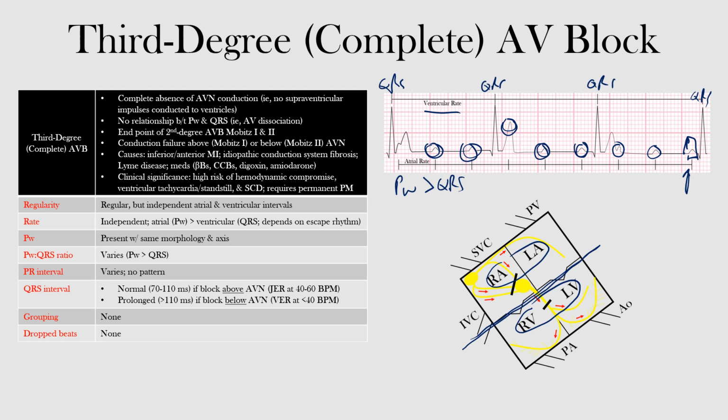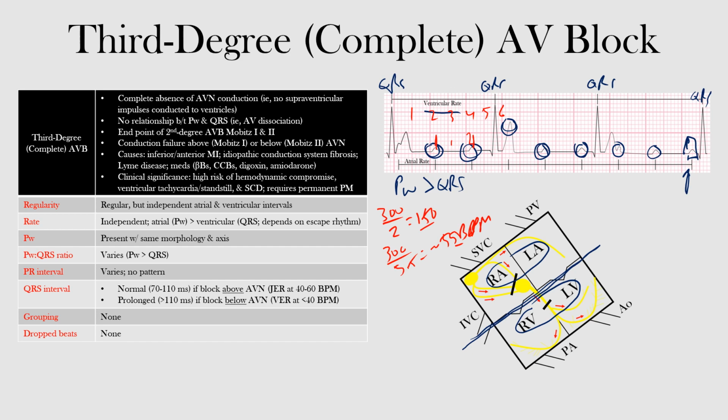So if we were to find the rates of these two, let's just try that here, okay? Now if we looked at our P waves, here's one P wave, and there's the next one, okay? So there's about two of the big thick lines between it, so 300 over 2 is 150. So our atrial rate's about 150, and if we looked at our ventricular rate, it's about 1, 2, 3, 4, 5, 6. So between 5 and 6, so 300 over 5.5 is about 55 beats per minute, okay? So a lot slower. So atrial rate much faster, 150, and our ventricular rate slower. So again, notice that they're just marching out the P waves, marching through the QRS complexes at their own rate.